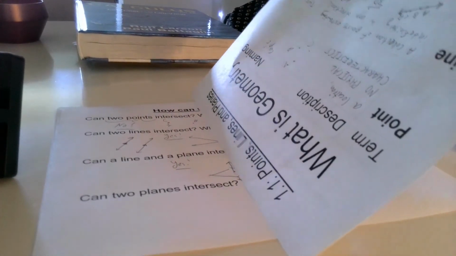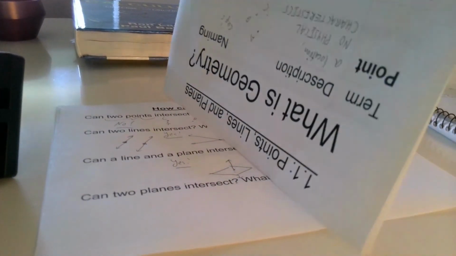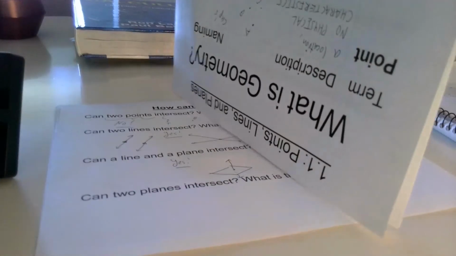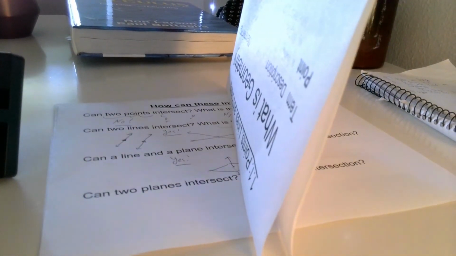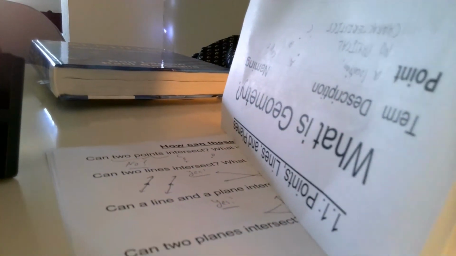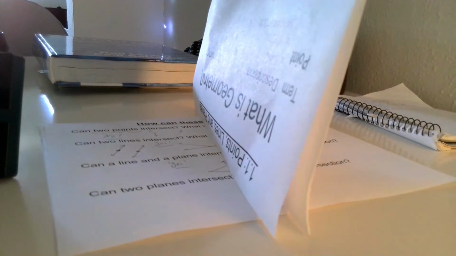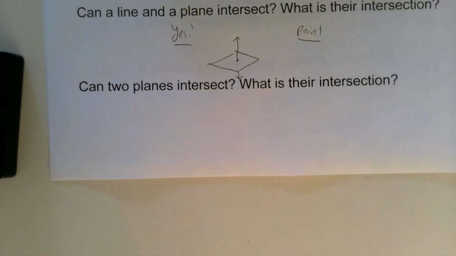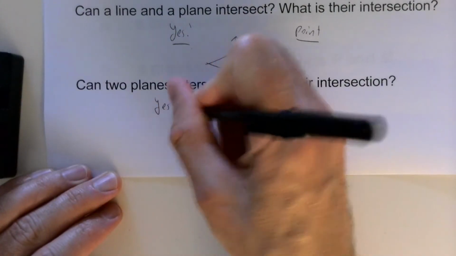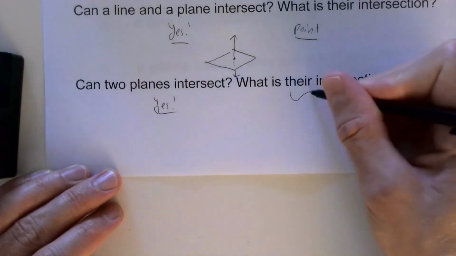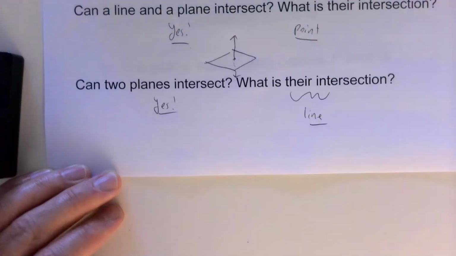And no matter which way I tilt it, the same kind of intersection happens. If you look at all along that intersection, it's not just one single point, it's a line. So all the way from there to there is a whole line that keeps going and going and going and going. So can two planes intersect? Well, sure, yeah, they can. Their intersection is going to be a line.